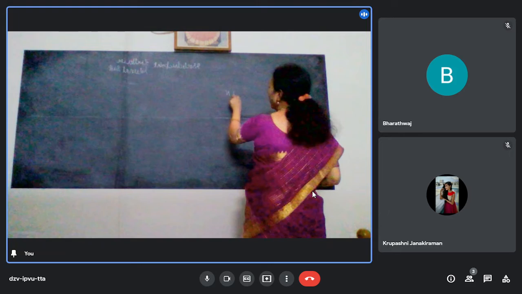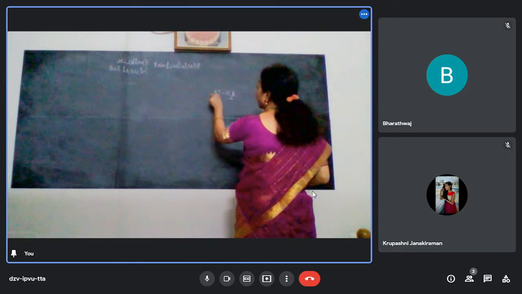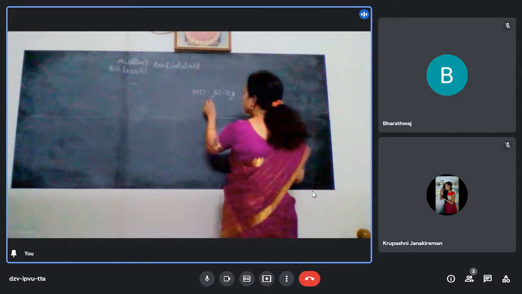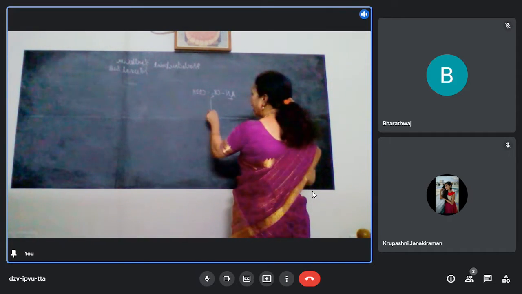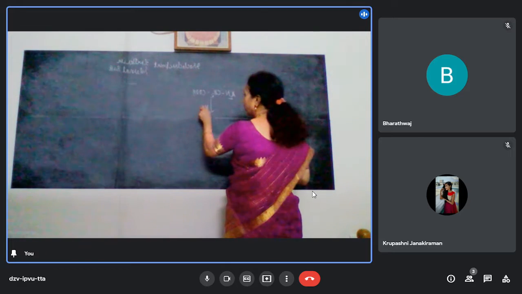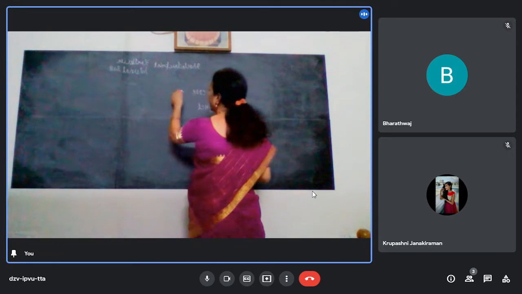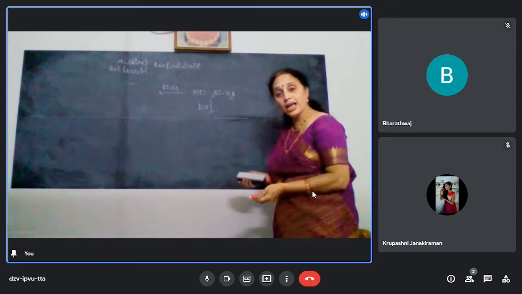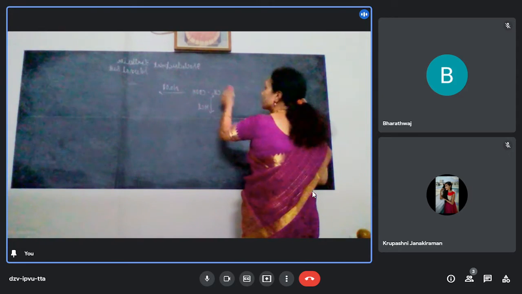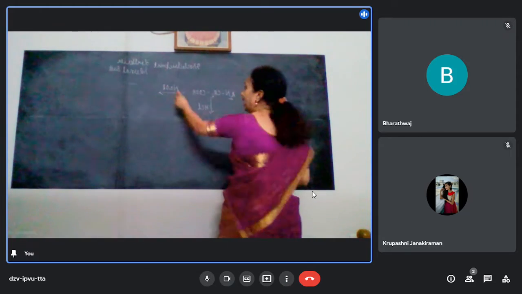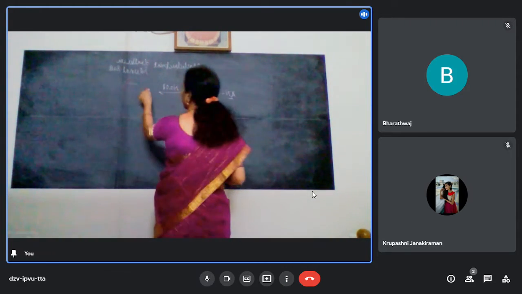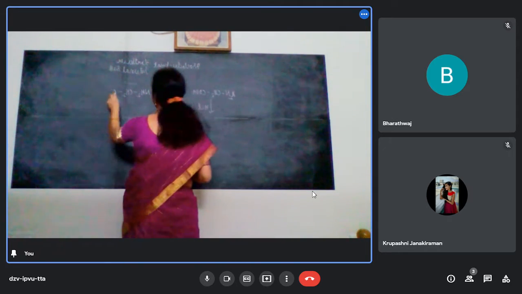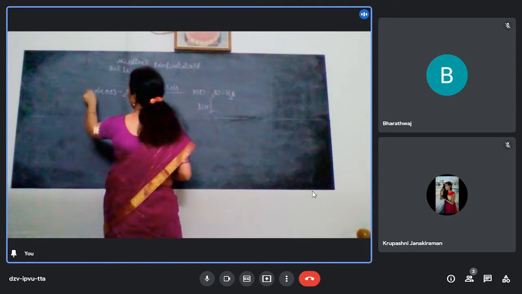See, you take an amino acid. For example, I will take glycine. Very simple. Now, this glycine, I can react with an acid, for example HCl. Or I can react with a base like NaOH. It will react with both. Why will it react with both? Because it itself has got both acidic and basic parts. If I add a base, the acid part will react and you are going to get a salt plus water.